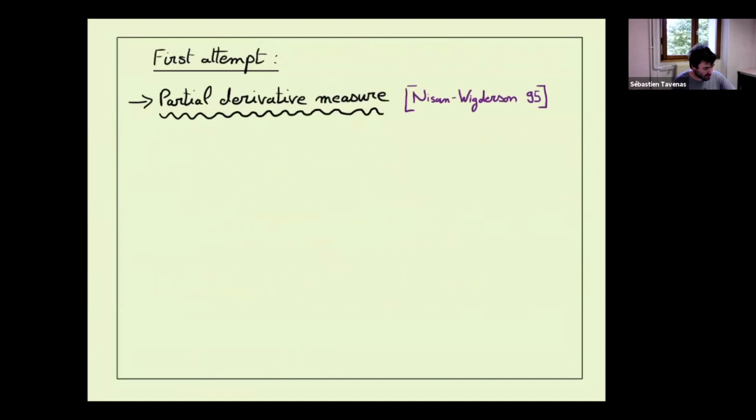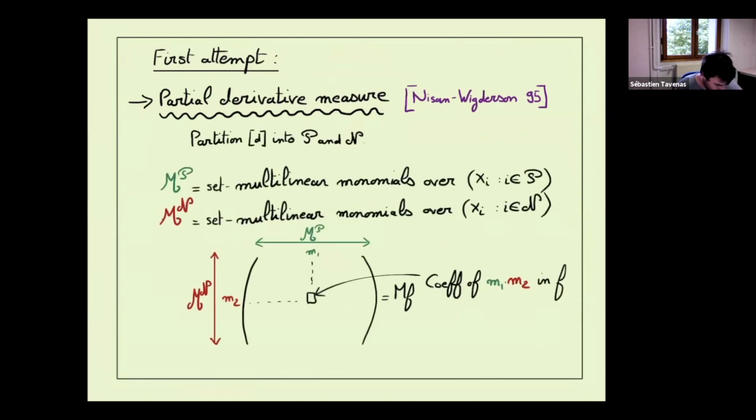The measure will be something very famous, the partial derivative measure, which already appears in the paper in 95. So what is this measure? We take our set of indices, D, and partition it into two parts, P and N. We look at the monomials which are set multilinear on the positive indices, MP, and the monomials which are set multilinear on the negative indices, MN. It's just a name for the partition.